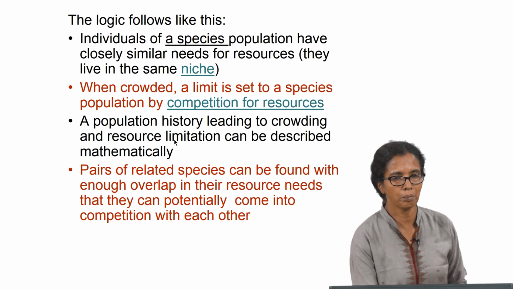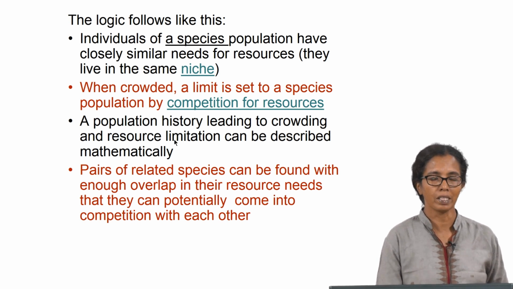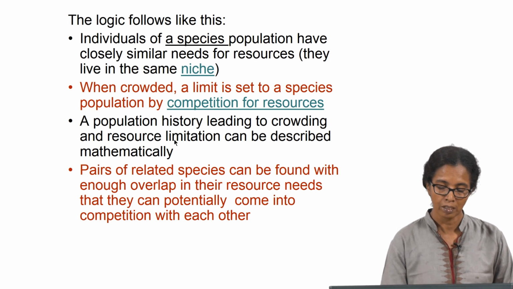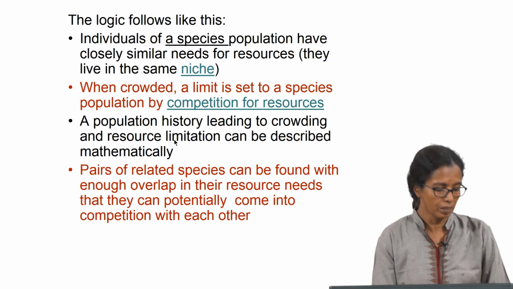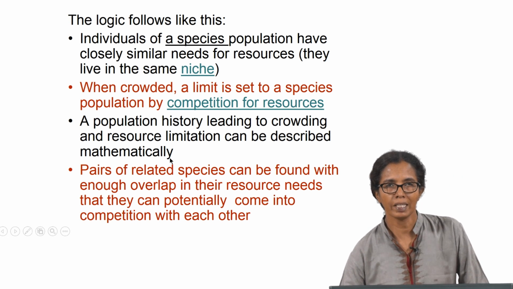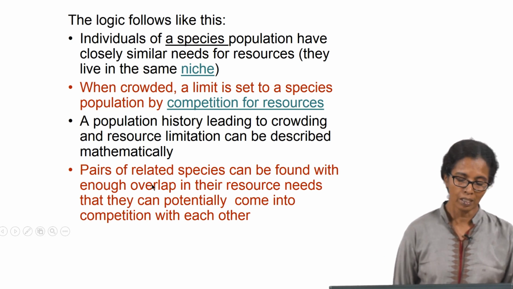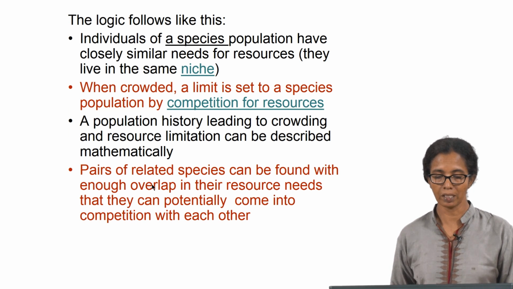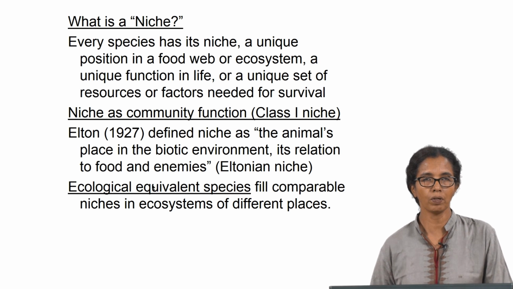crossing their paths. But at the same time, one can also observe that their population numbers are different. One of them is not so common, the other one is a little more common. So, this also could be saying the same as what is shown here, that pairs of related species can be found with enough overlap in their resource needs that they can potentially come into competition with each other, and so one is crowding out the other. So, one will be more in number, the other one will be less in number, and that is how it goes. So, what is a niche?